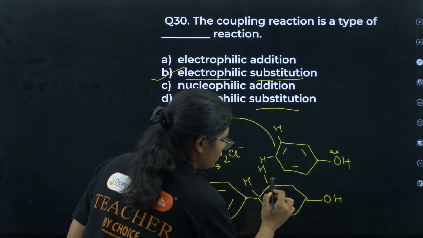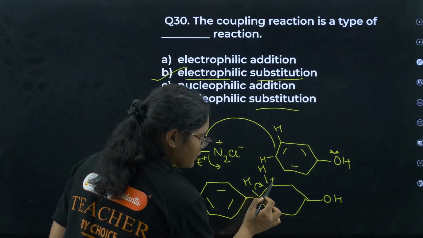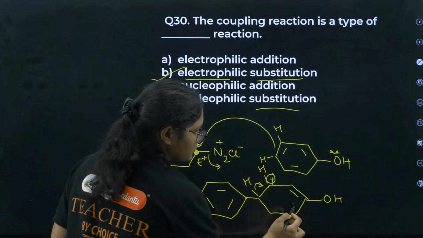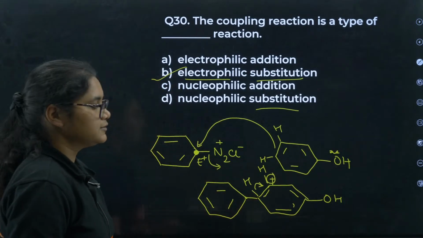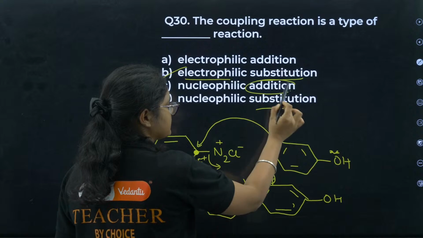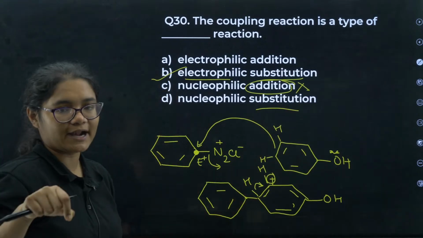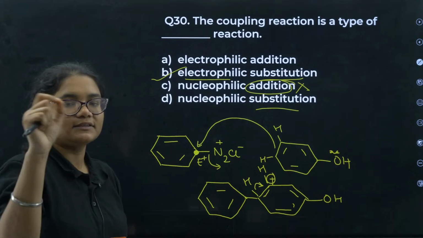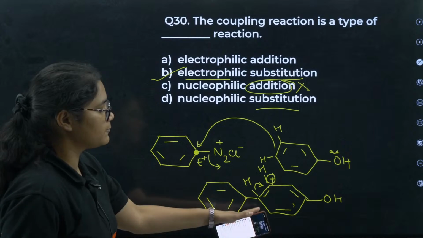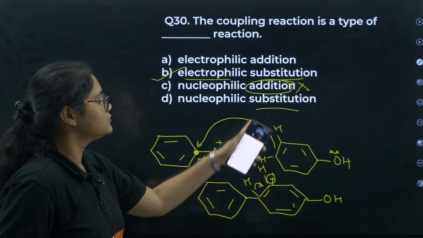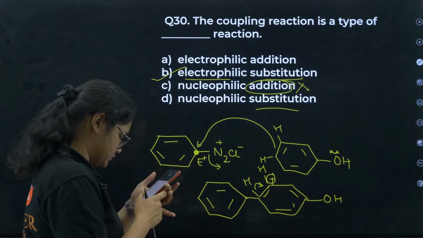Now suppose here one plus charge is formed, okay. Now what will happen? Again this one will come and the aromaticity is restored. So that is why it is not an addition reaction. Addition reaction is when you are adding something to the double bond, that double bond will no more be there in the final product. But in the final product, again the double bond is there, right? So that is not an addition reaction, it's an electrophilic substitution reaction, okay.